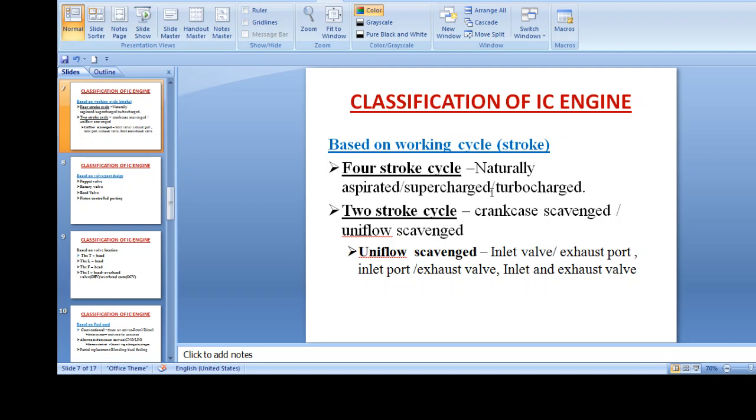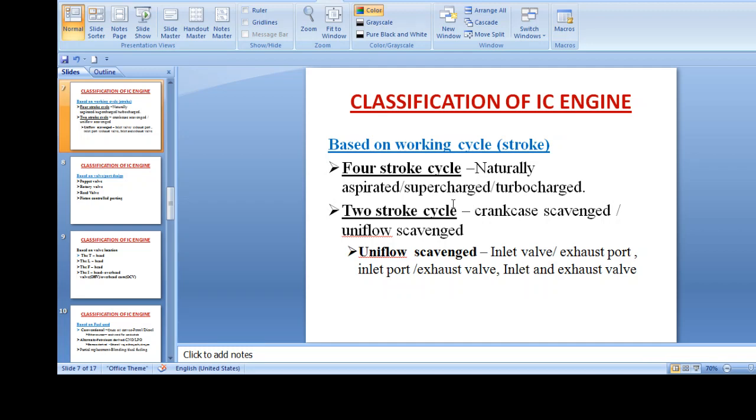In a 4-stroke cycle, it may be naturally aspirated, which means the oxygen at your inlet is not compromised with other sources, and the air comes in naturally during the intake stroke. In the supercharged engine, the compressor is driven from the engine. Further, it is supercharged or turbocharged.